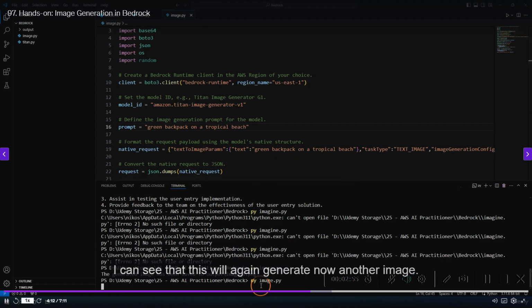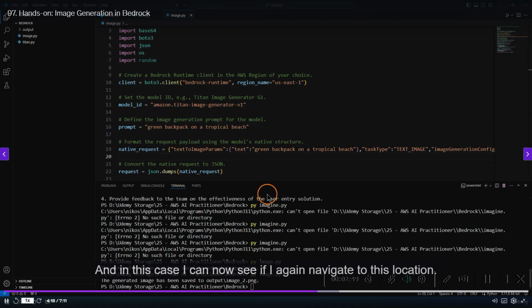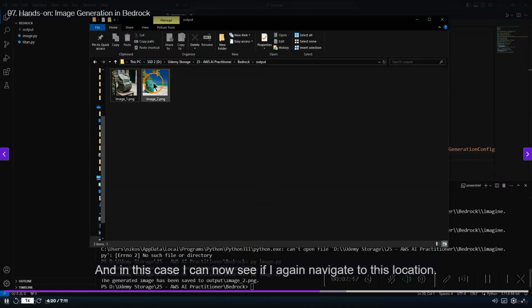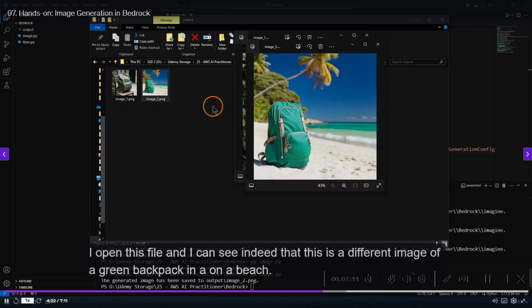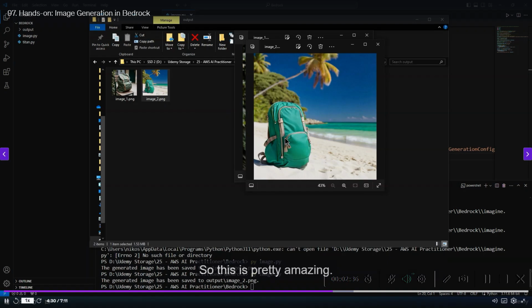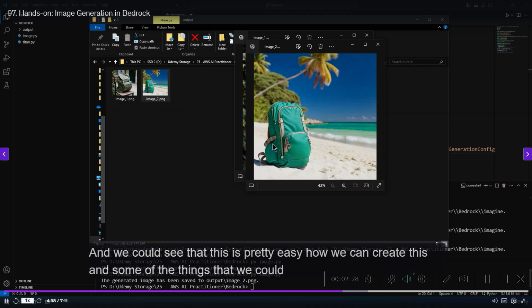So I can see that this will again generate another image. And in this case, if I again navigate to this location and open this file, I can see indeed that this is a different image of a green backpack on a beach. So this is pretty amazing, and we could see that this is pretty easy to create.